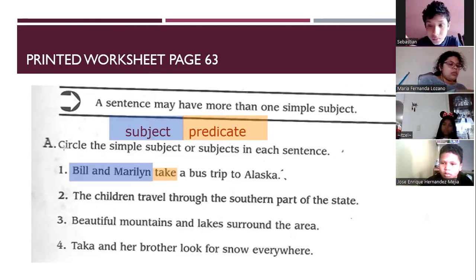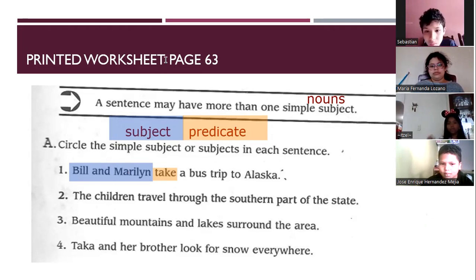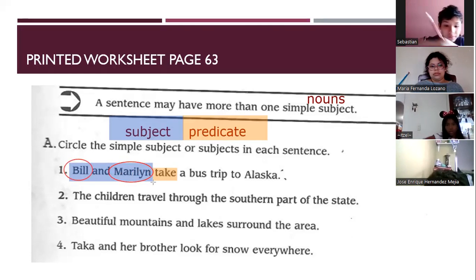And the instruction says circle the simple subject or subject in each sentence. So what is the main word in the simple subject or compound subject? Nouns. So we need to look for nouns in this blue part. The nouns are Bill and Marilyn. So this is what we have to circle. The two names are the compound subjects.